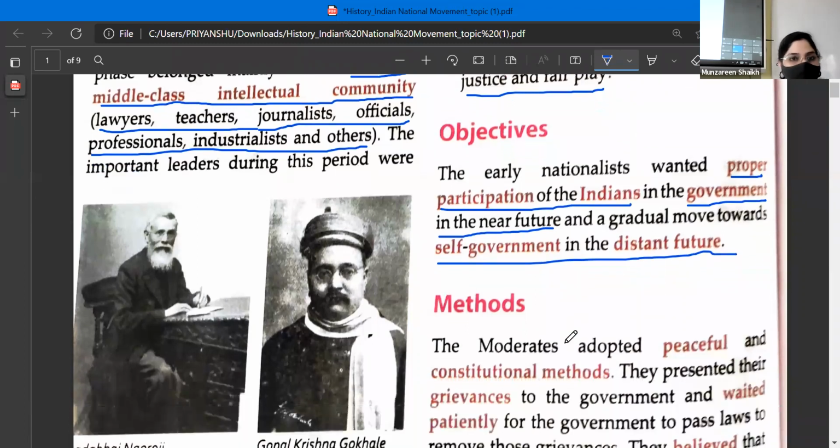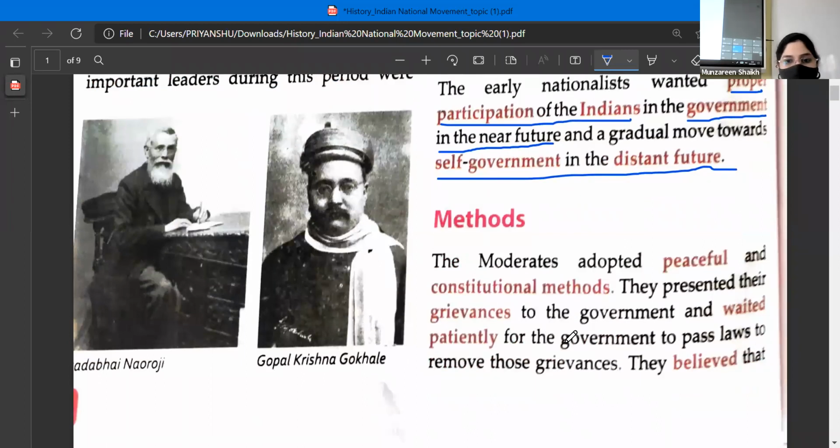Okay. Now we have seen their realizations. We have seen their objectives. Now we'll see what methods they used to achieve their goals. Now we'll see how they proceeded to achieve their goals. Number one, the moderates adopted peaceful and constitutional methods. Over here, I just wanted to explain to y'all, here there was a division in the Congress. The community of Congress was divided into two categories in terms of methods.